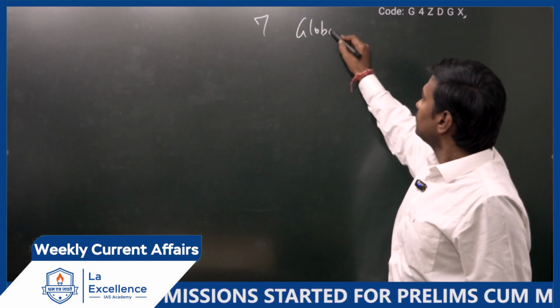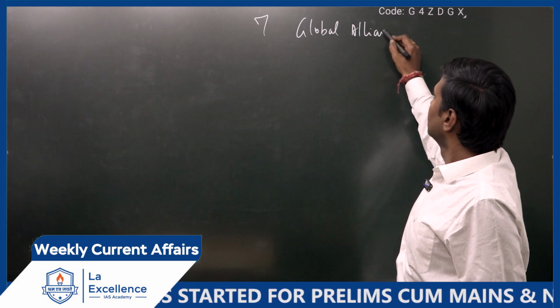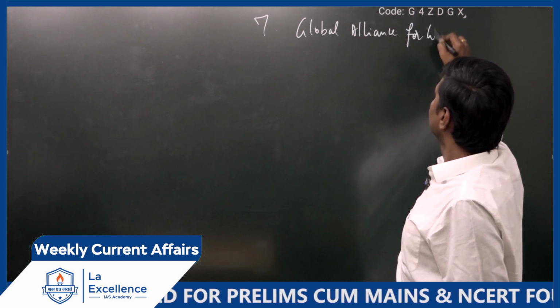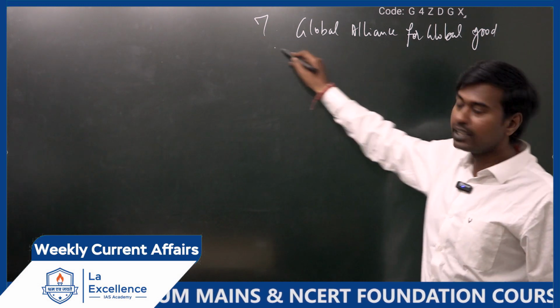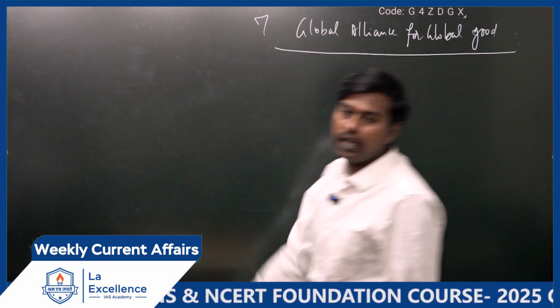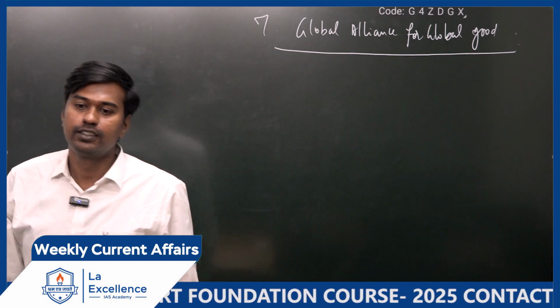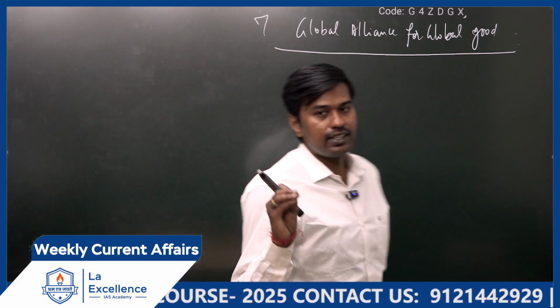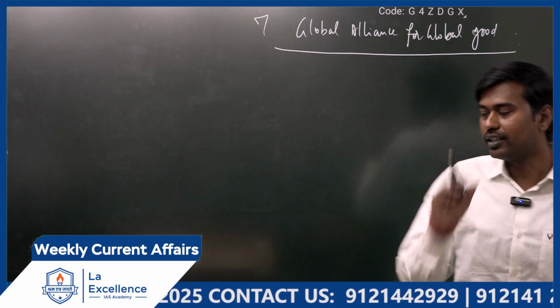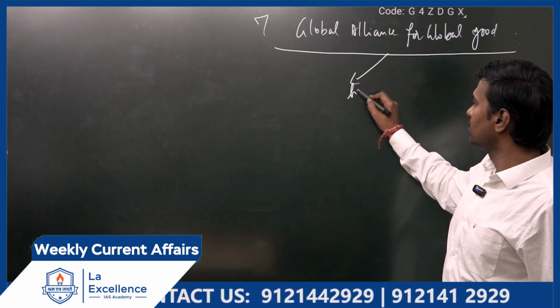Global Alliance for Global Good. They would have given it as Alliance for Global Good, but it is actually Global Alliance for Global Good. Very important. Write it. This alliance is launched by India. That's why it's important. Who launched it? India.